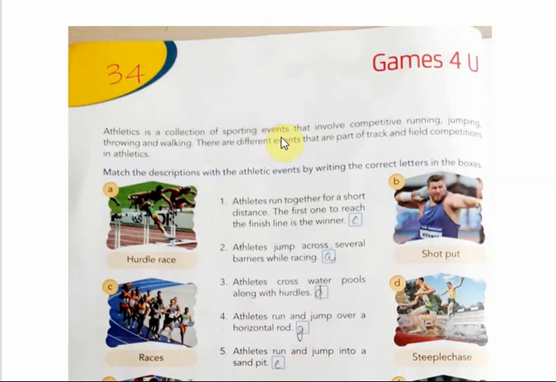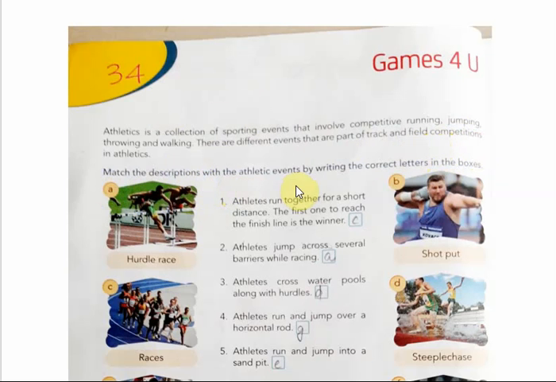Athletics is a collection of sporting events that involve competitive running, jumping, throwing, and walking. There are different events that are part of track and field competitions in athletics. Today we are going to learn about some of the games in athletics. And what does athletics mean? It is a collection of sporting events, and it involves competitive running, jumping, throwing, and walking. And there are different events that are a part of track and field competition in athletics. So let us see some of them.